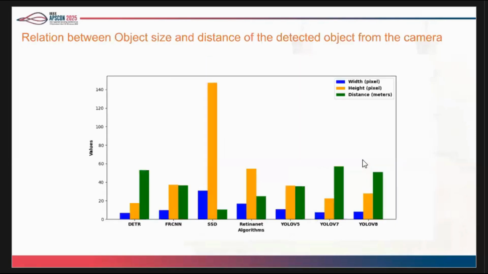This is the relation between the object size and the distance of different objects from the camera. Whenever the object is closer to the camera, the object size will be larger, and whenever the object is farther away from the camera, the object size will be smaller. One thing we need to keep in mind is that when we develop object detection algorithms for longer distances, they should be capable of detecting smaller objects. Existing algorithms can't detect it when the object is very small. So when we develop an object detection algorithm, we need to develop a neural network that is able to detect smaller objects.